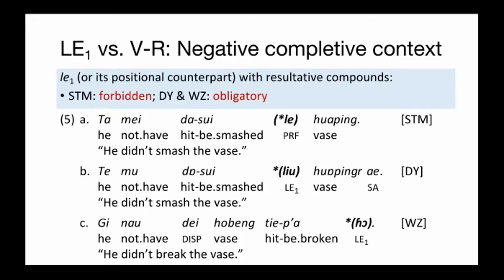We are going to adopt several diagnostics to further illustrate the difference between the STM pattern and the DY and WZ pattern. First, in negative completive context, we have sentences meaning he didn't smash the vase or he didn't break the vase in the three dialects. The sentences negate the completive event. In this case, a post-VR the one in STM is forbidden, while the post-VR Leo in DY and all in WZ are still obligatory.